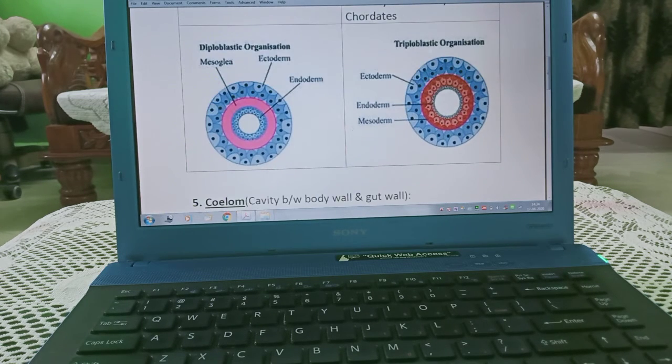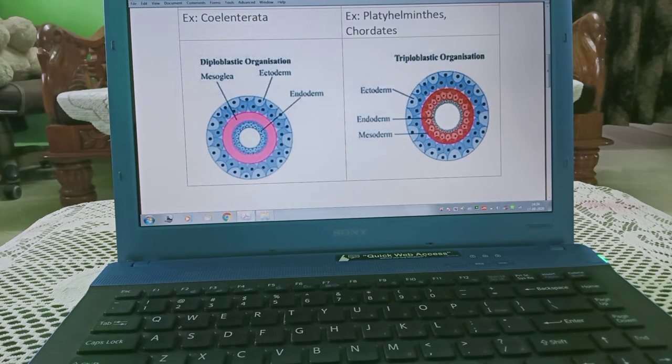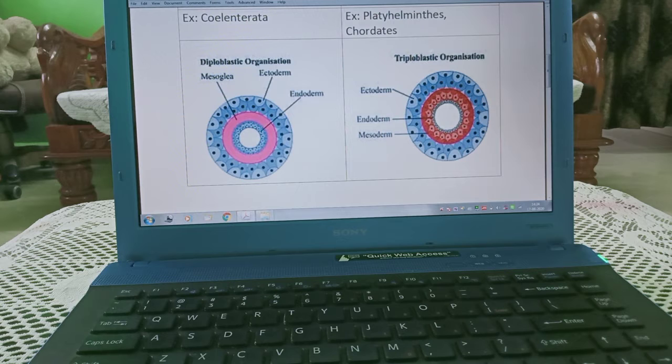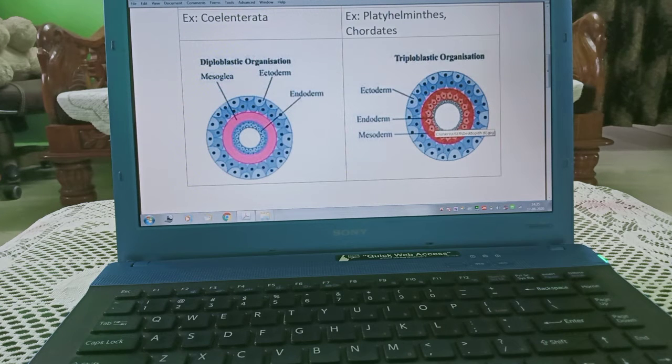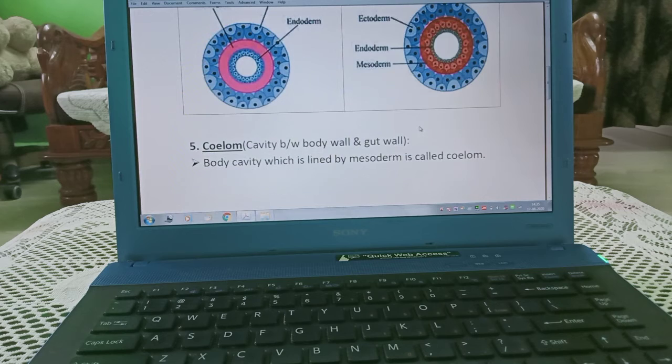Now here we will see diploblastic. You can see mesoglea, which is in place of mesoderm, this is ectoderm, this is endoderm. Triploblastic: you can see ectoderm, endoderm and here mesoderm, a clear-cut mesoderm, a tough layer, whereas here it is mesoglea. It is divided into three layers, and the other is divided into two layers.